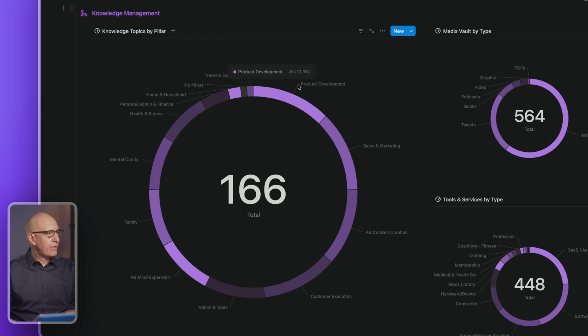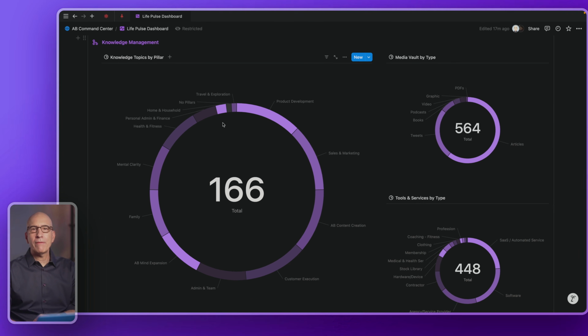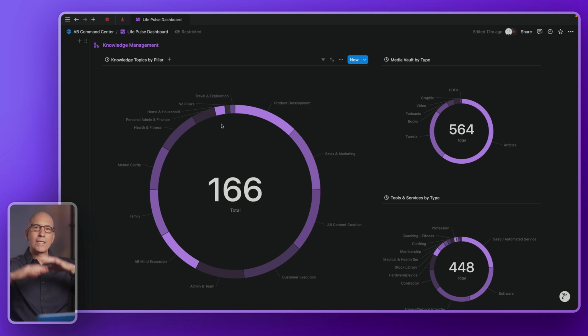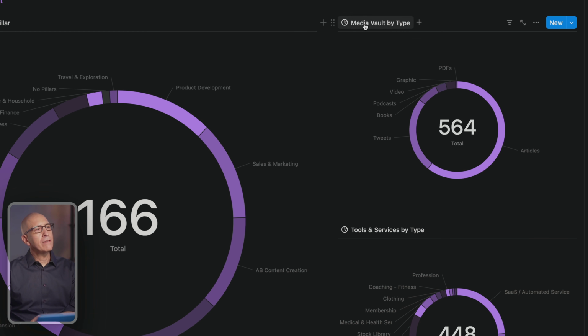I have a fairly balanced view here, but it would be okay if it didn't. But it's just interesting to see what slices of your life you're investing in learning and making an effort to grow in terms of your knowledge and skills. Similarly, over here, Media Vault by type.